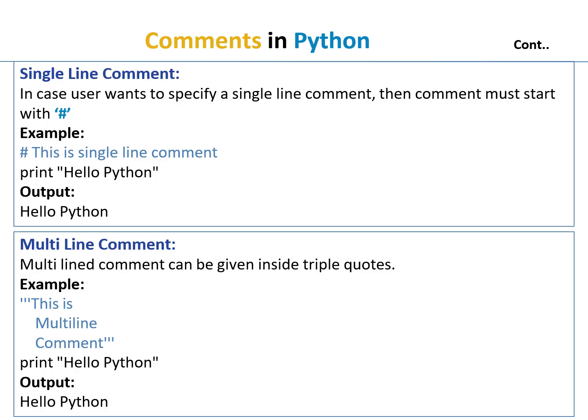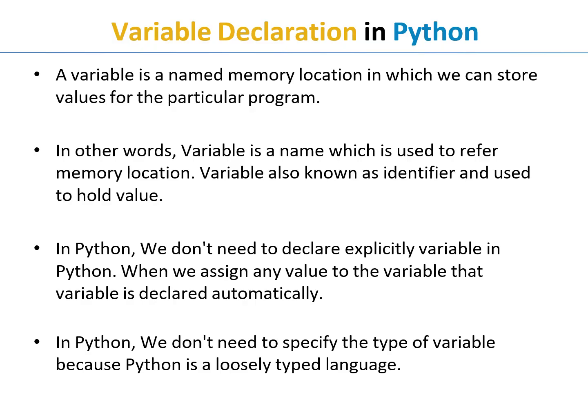Then multi-line comment. A multi-line comment can be given inside triple quotes. For example, we use the triple quotes like this is a multi-line. This is considered a multi-line comment in a Python program. Then we write a simple Python code like print hello Python. The output only displays hello Python because the multiple lines are considered a multi-line comment. I hope you all understand what a comment is in Python.